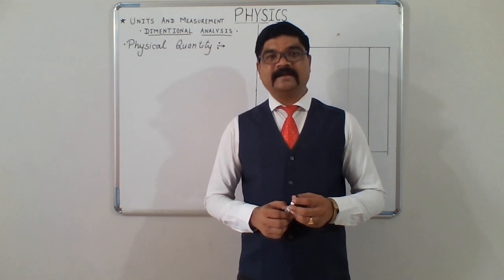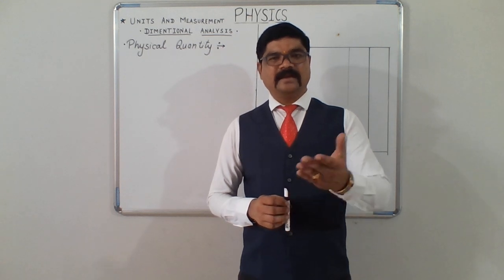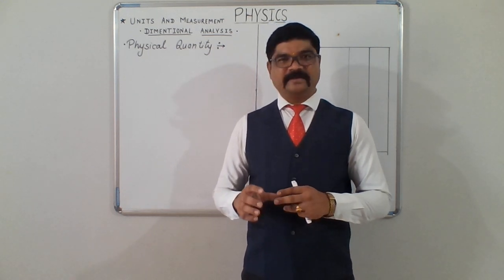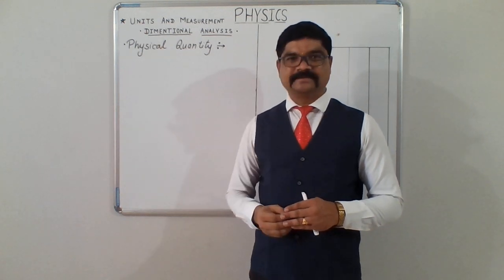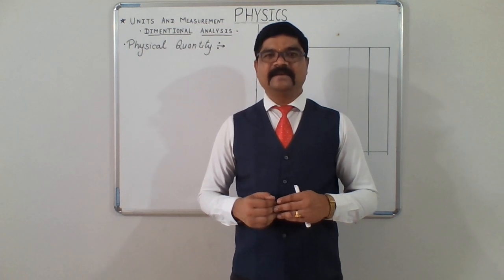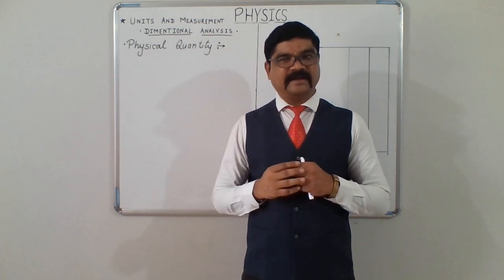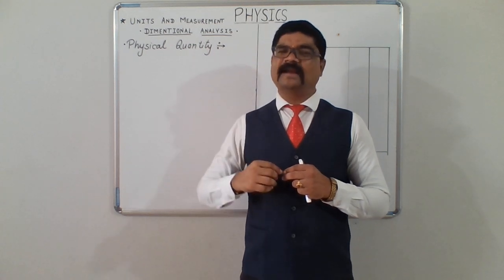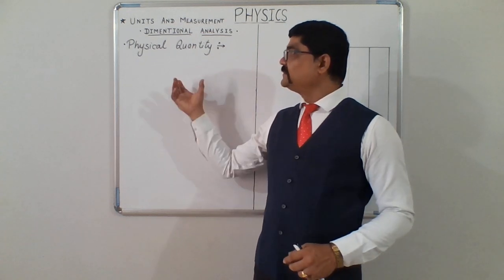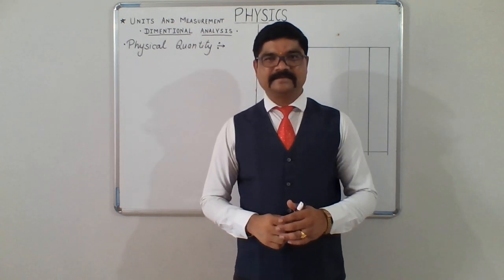These indirect methods are different. In earlier classes, you had used trigonometry to find the height of a tower. In this class, you will study how to measure the distance between the earth and the moon, the earth and the sun, the earth and a distant star. So all these can be taken as physical quantities.